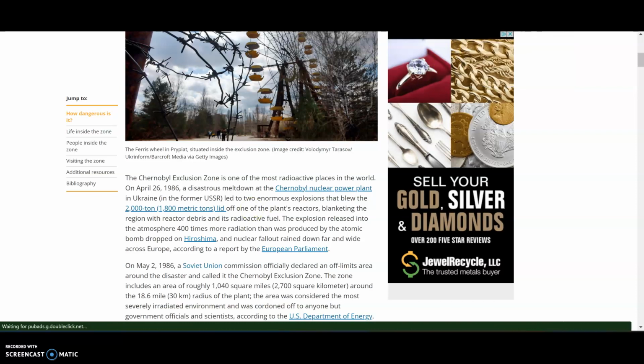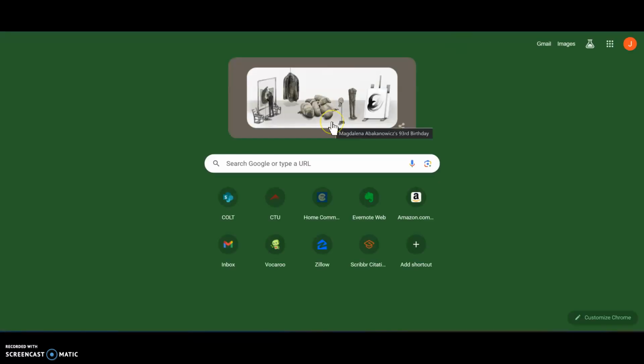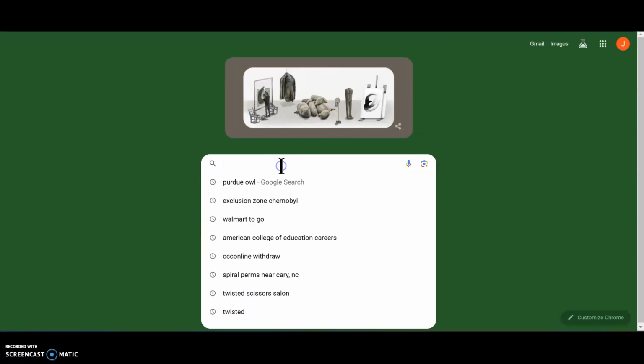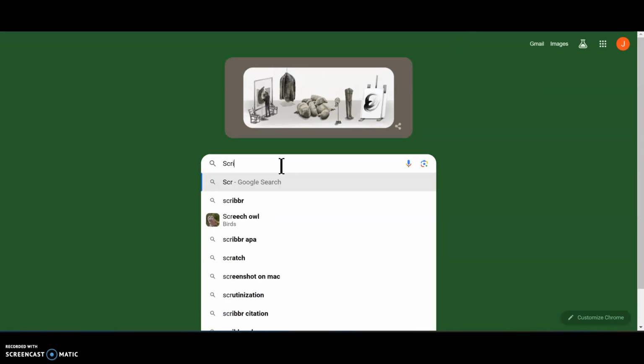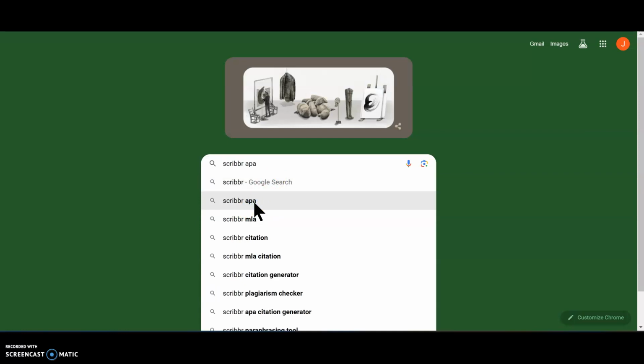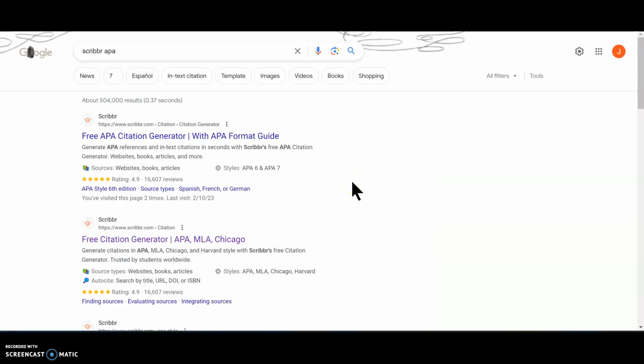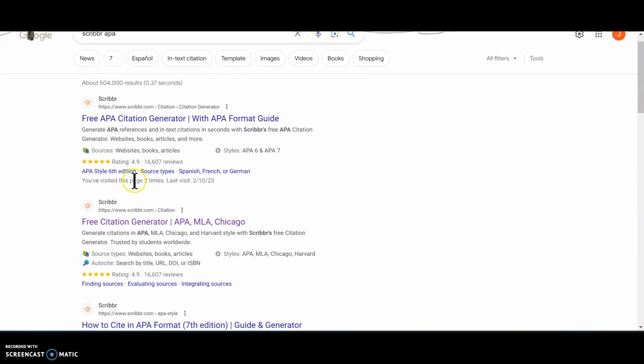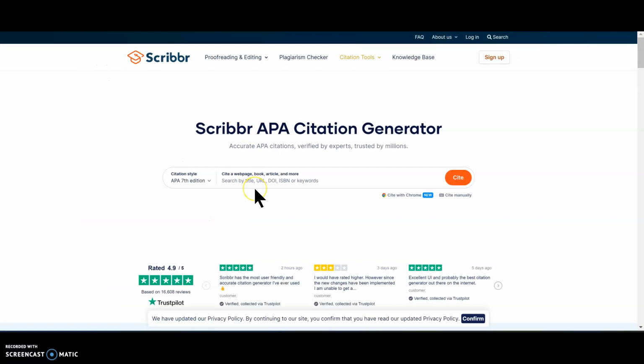The easiest thing to do is to go to a website called Scribbr. You can search Scribbr APA. What's really cool about Scribbr is that it's a citation generator. That means you can put in a website, an article, anything that you can find, and it will actually generate the citation for you.